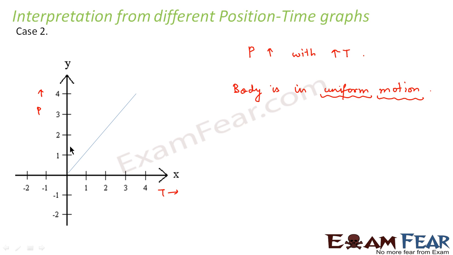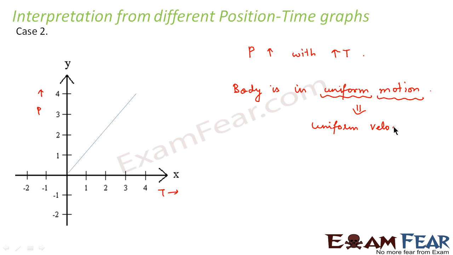That means in first 1 hour it changed its position, that is 1. Again in the next 1 hour the change in position was 1. Again in the next 1 hour the change in position was 1, and so on. So the body is changing its position uniformly with the passage of time. That means the body is in uniform motion, or the uniform motion means the body is traveling with uniform velocity.